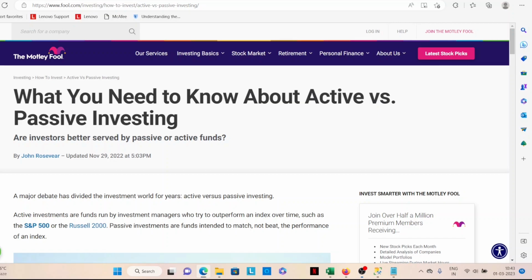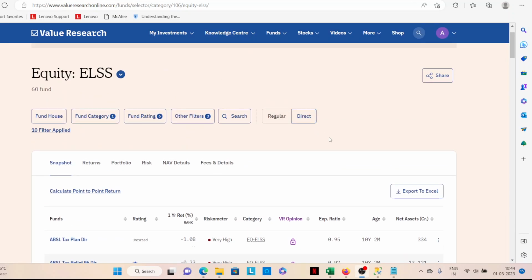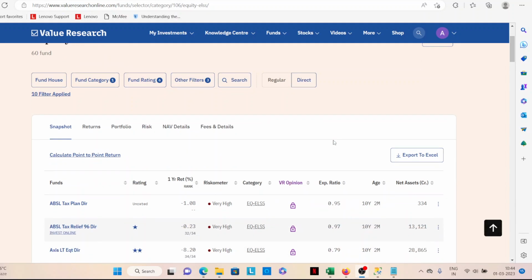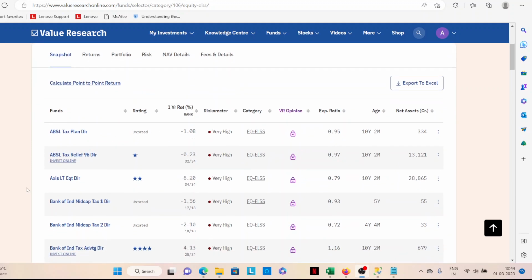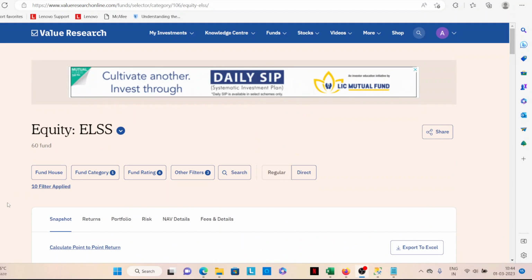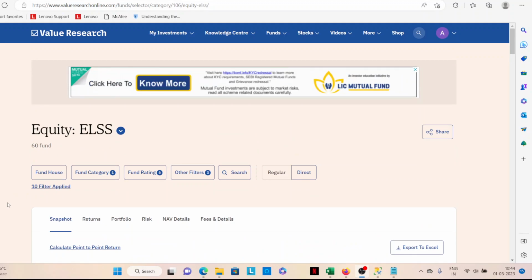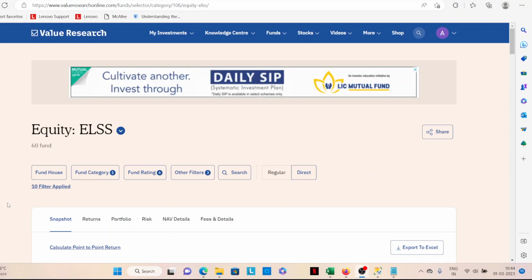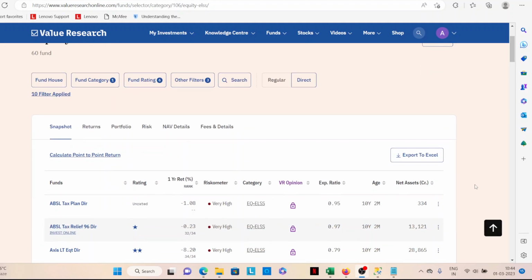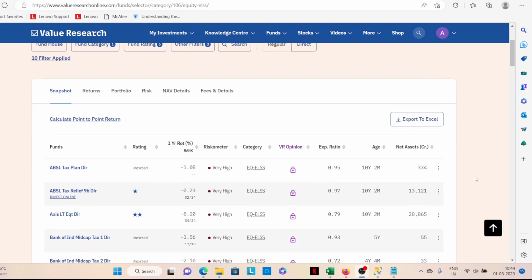Yeah. With that, now let's get into a fund called ELSS, Equity Linked Savings Scheme. That should be the name. So here you see there are a lot of ELSS. What's the advantage of this one? It has a lock-in period of 3 years, and it also gives you a tax benefit under Section 80C. If you're staying in India and you are earning money professionally, you need to pay tax. So in two ways it gives an advantage.